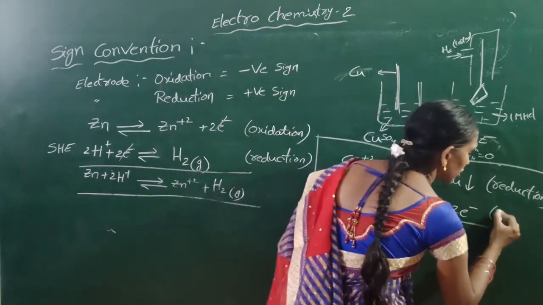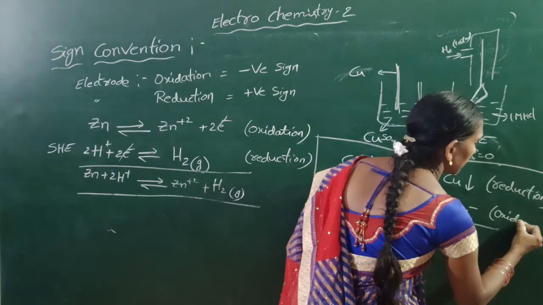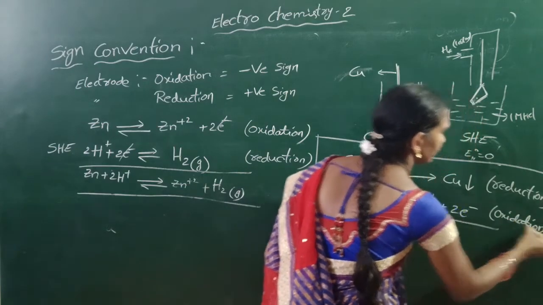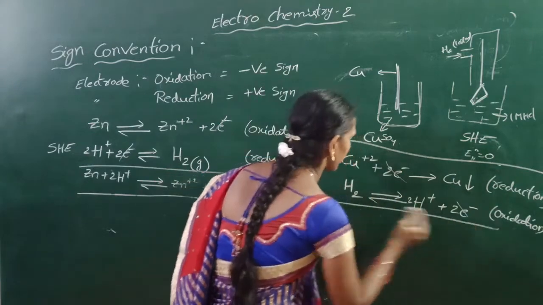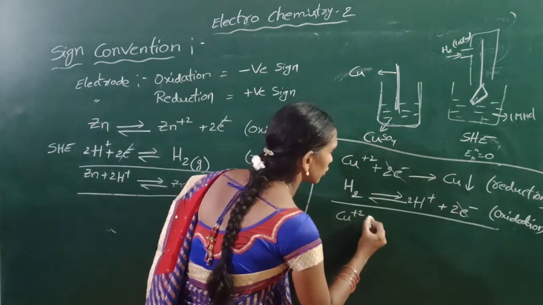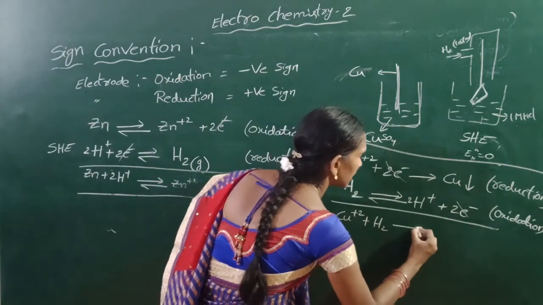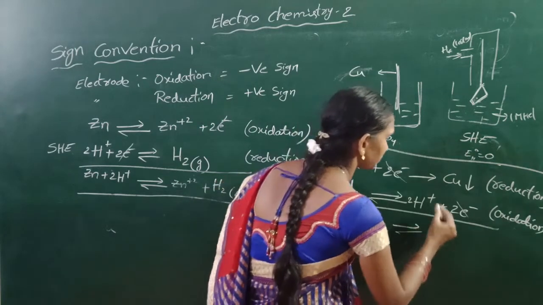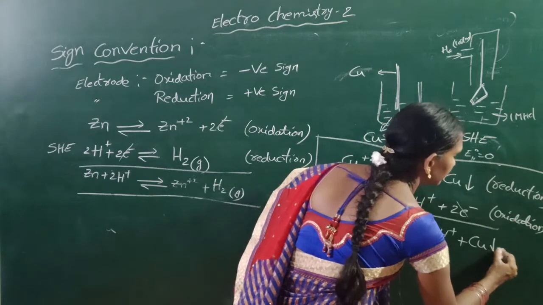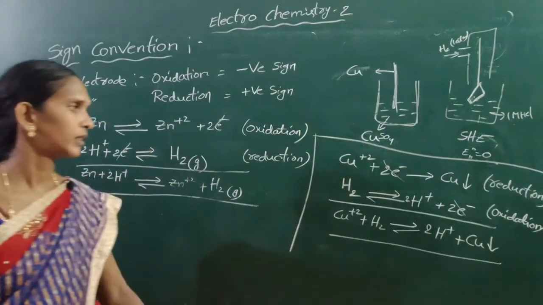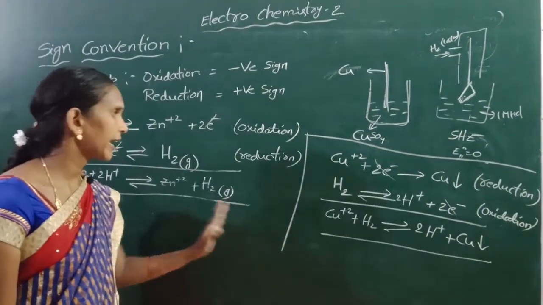This is oxidation. The redox reaction is Cu2+ plus hydrogen gas gives 2H+ plus Cu.